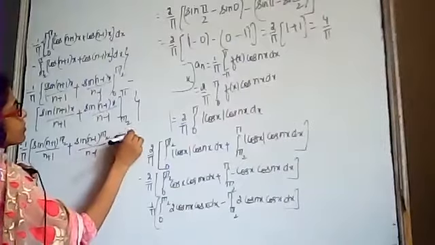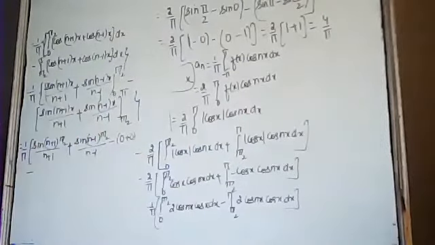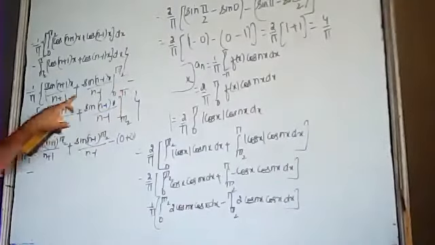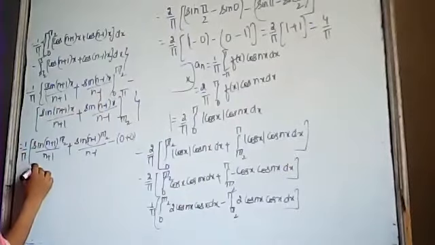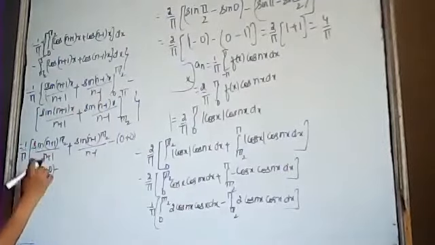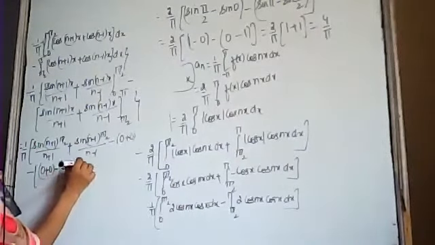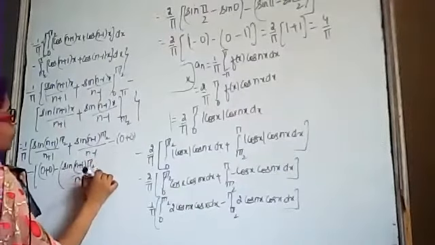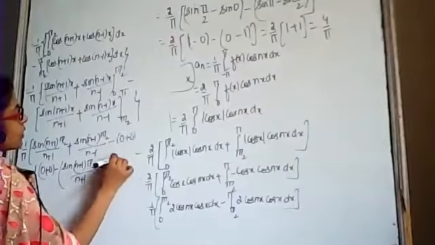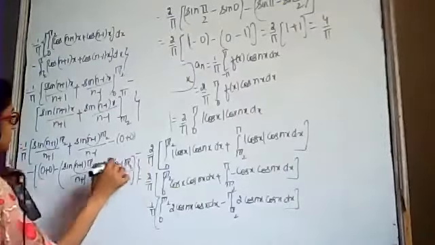Minus, now substitute the upper limit. This will become sin pi, and sin pi is again 0. So we get 0 plus 0 minus. Now substitute the lower limit, it will become sin of (n plus 1)pi by 2 divided by n plus 1, plus sin of (n minus 1)pi by 2 divided by n minus 1.